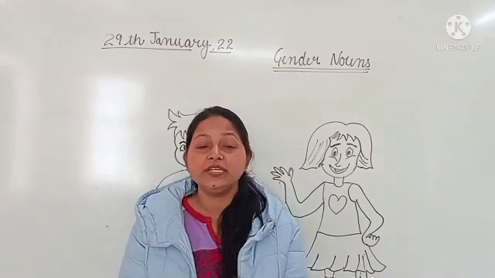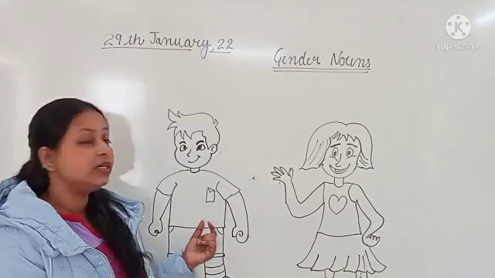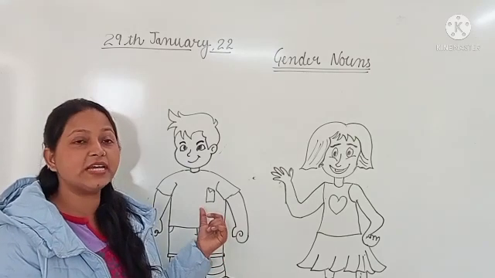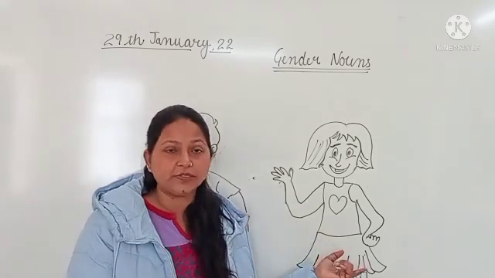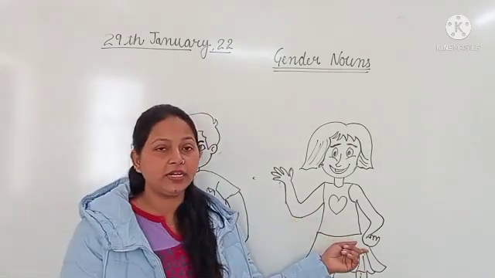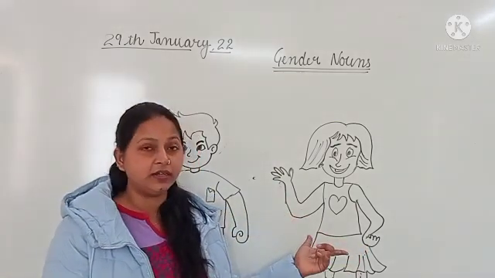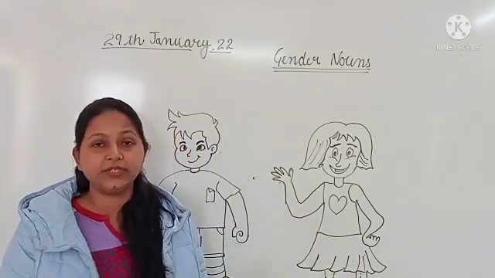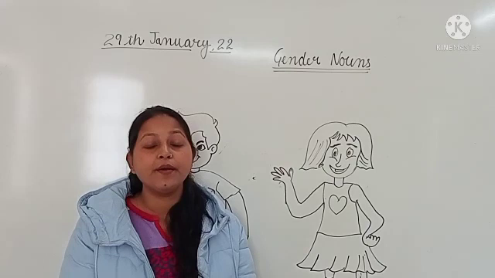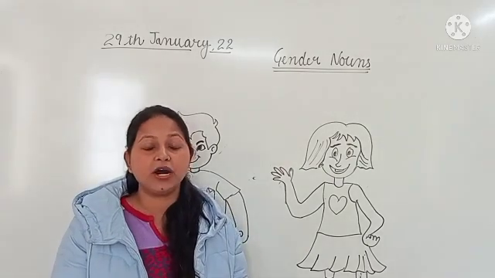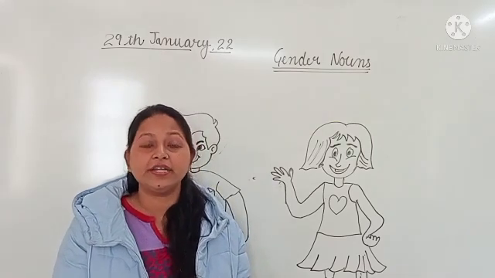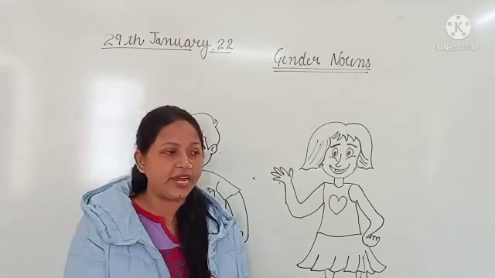What is gender? Gender tells us about a person or any living thing, that it is a boy, masculine, or feminine. Here is a picture of a boy and a girl. Like you have a brother, girls, yes, and a brother is a boy. So when a word tells us that the person is a boy, it is his gender.